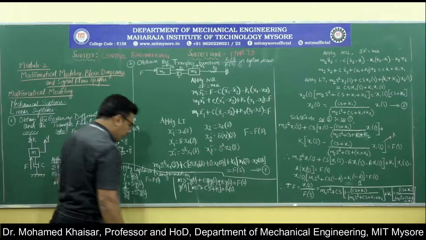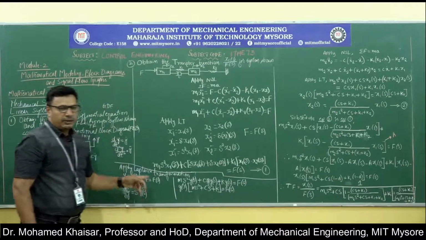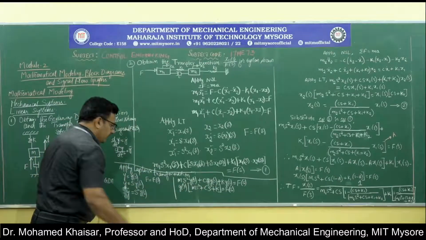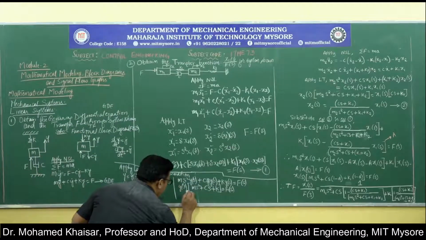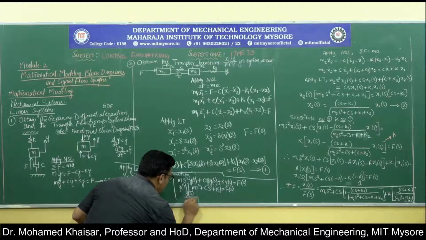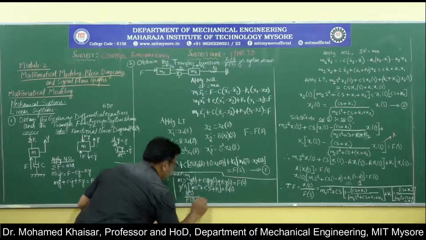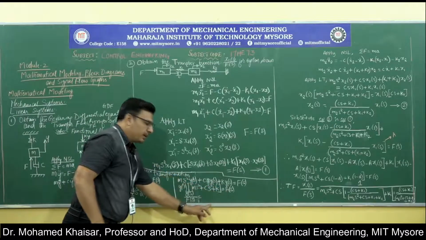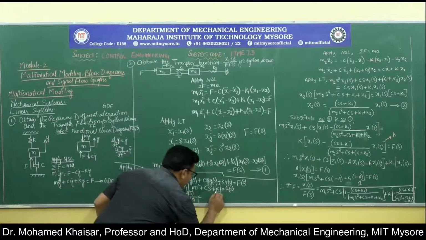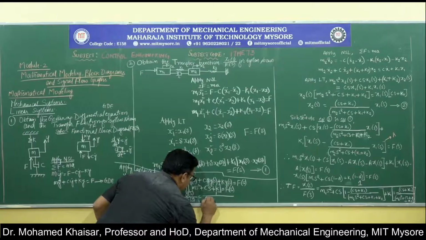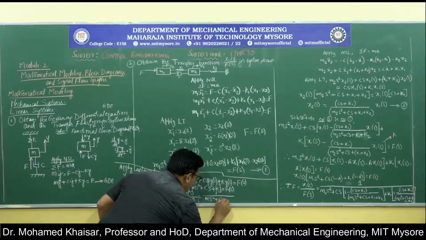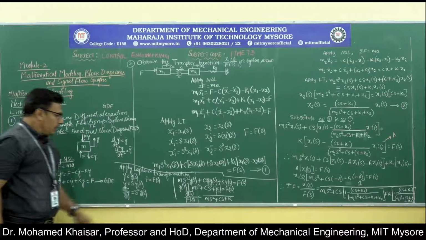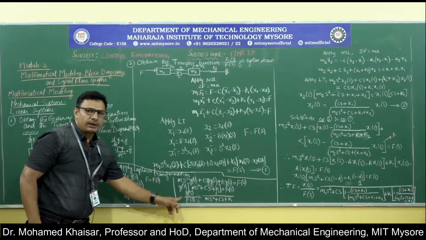Therefore, what is the transfer function? We are trying to find y of s by f of s. Therefore, y of s divided by f of s, I am just cross multiplying, because of which we are going to be left with 1 divided by m s square plus c s plus k. Now, this is the transfer function we are trying to find.